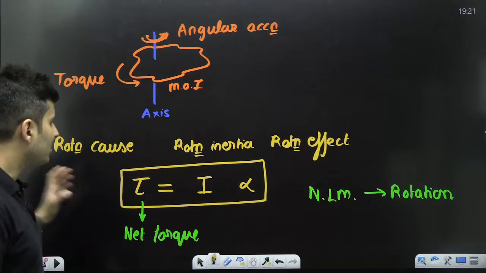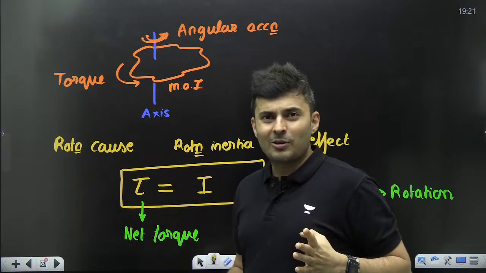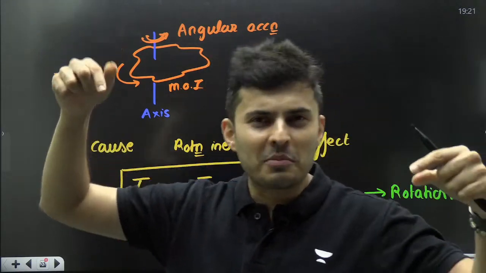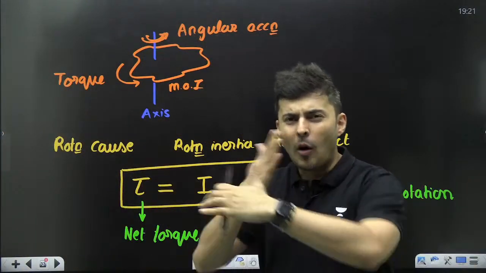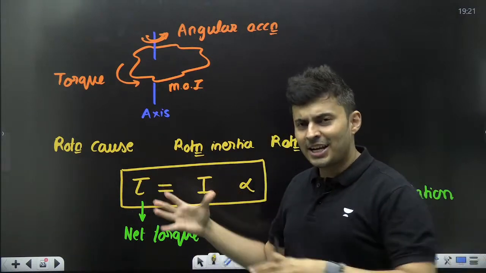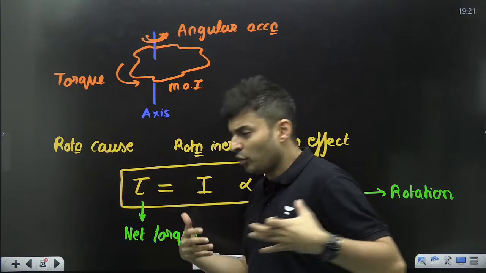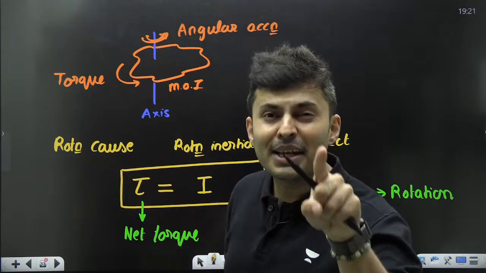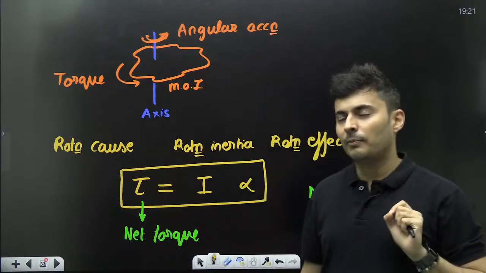Amazing. Now, in normal Newton's laws, what you used to do, you used to draw the free body diagram. mg, normal, tension, spring, and so on. And then you used to find the components of the forces, x component, y component. These forces are in the x direction. It is also moving in the x direction. Or this force plus this force minus this force is mass into acceleration. That's all. But in rotation, there is one extra step.